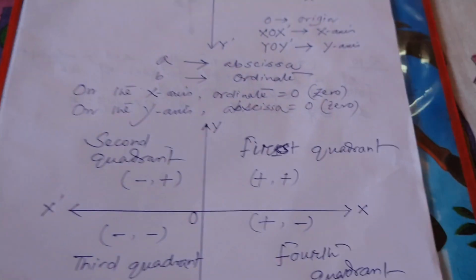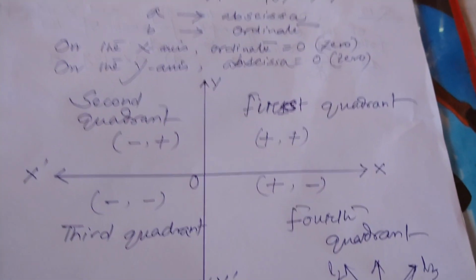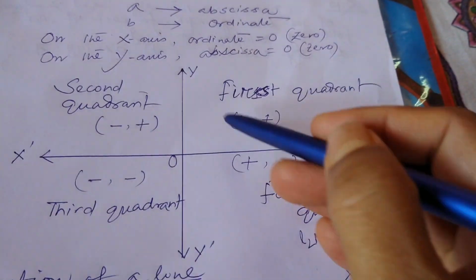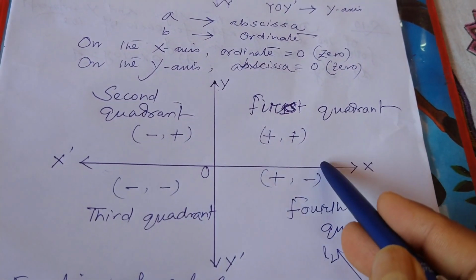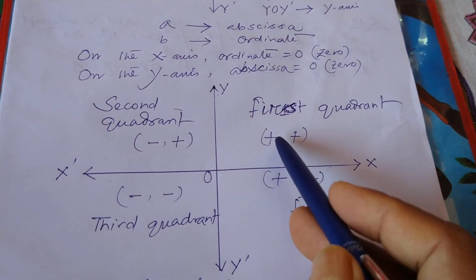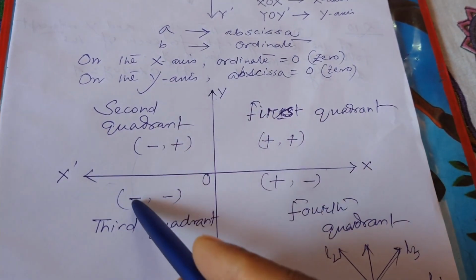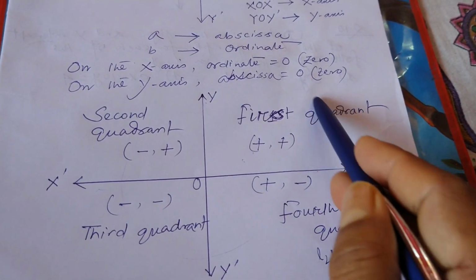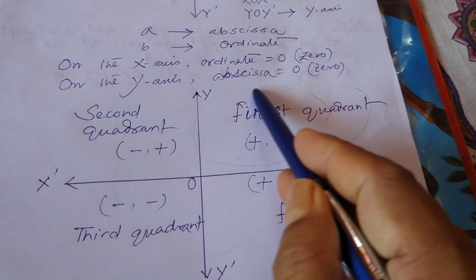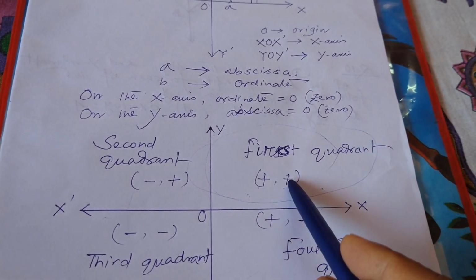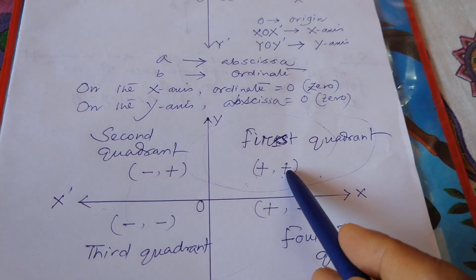Now see, a coordinate axis has 4 parts. These two mutually perpendicular lines divide it into 4 parts, and we are taking anti-clockwise rotation. This is known as the first quadrant, where both the abscissa and ordinate are positive.